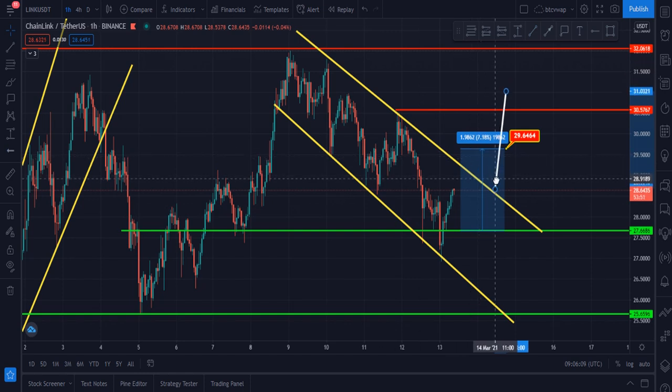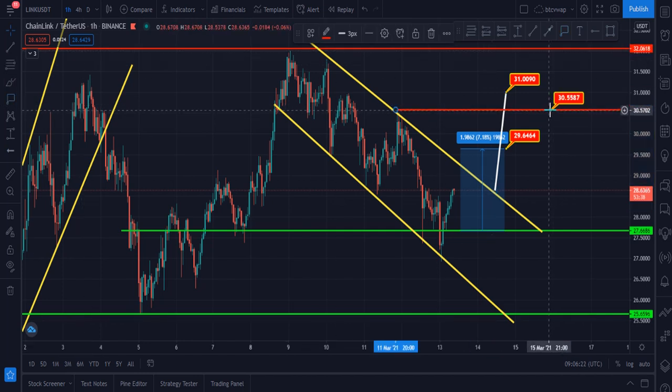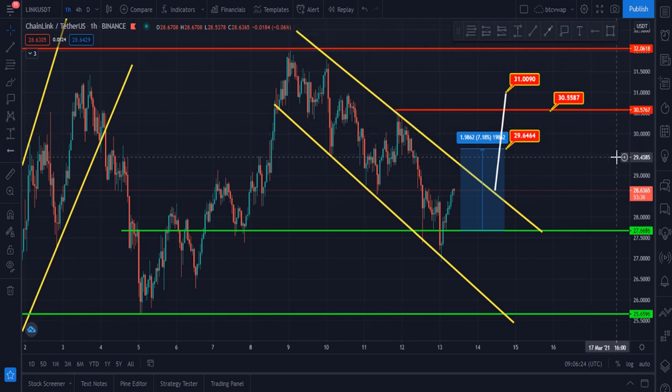And after that it should hit this zone, $30.5 and $31. These are three levels for the Chainlink right now.